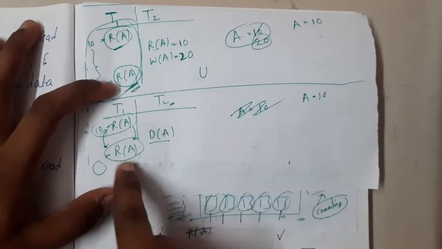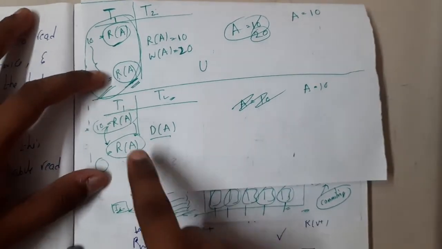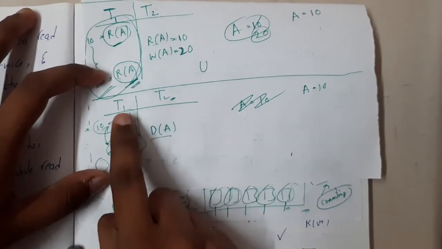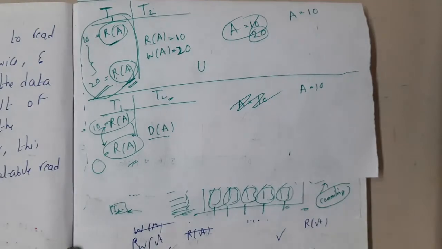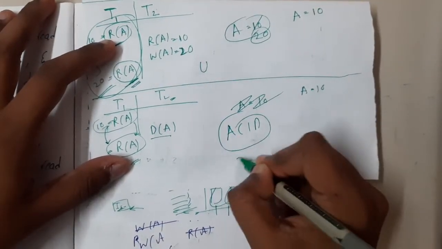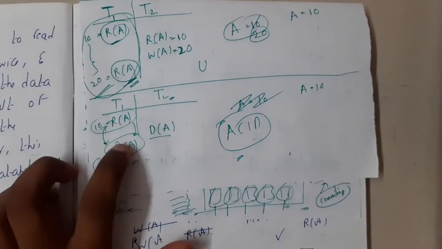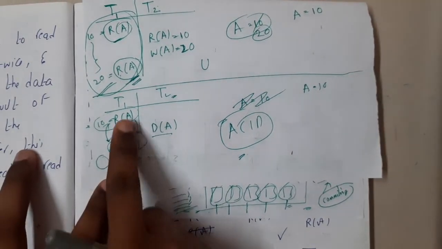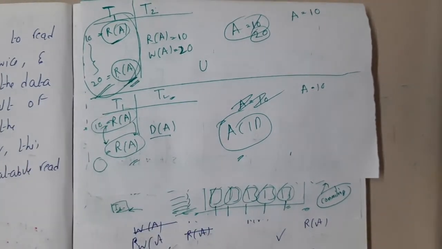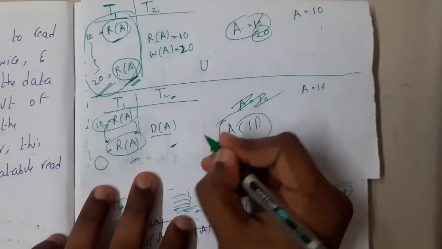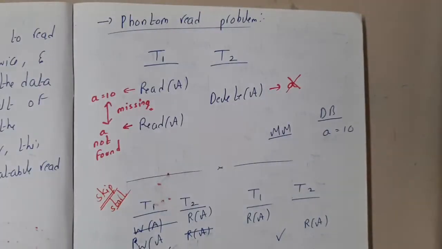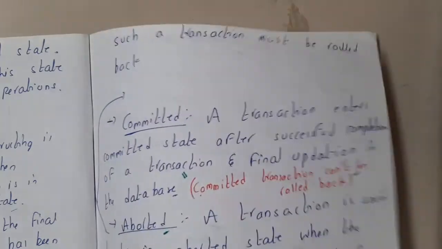The reason is that he will think that way because all these things are isolated, right? This T1 doesn't know T2 exists, and T2 doesn't know T1 exists. That is the logic here, guys. That is the main reason why, when I explained ACID properties, I explained in detail with examples, because most of the students will think that T1 can understand it. But that's absolutely wrong, because T1 doesn't know T2 exists. So now I hope everyone is getting some idea with respect to these type of problems.